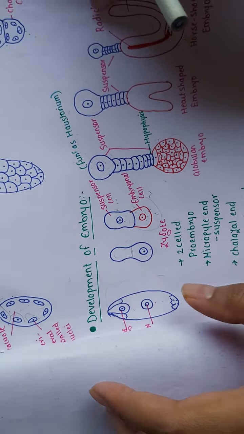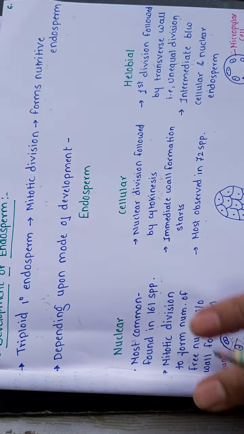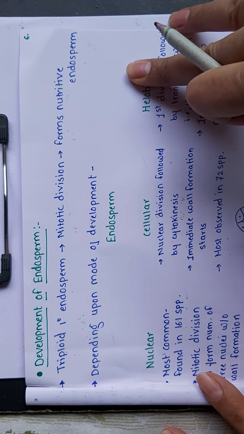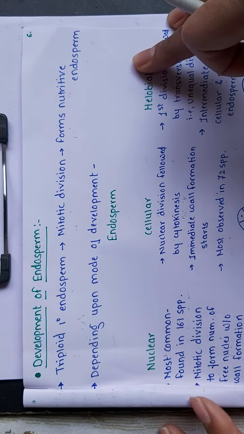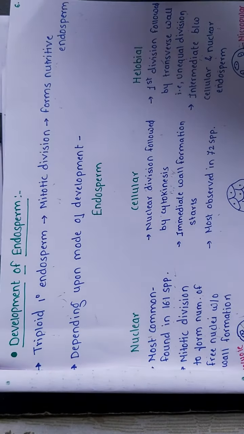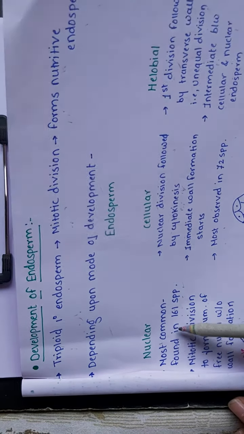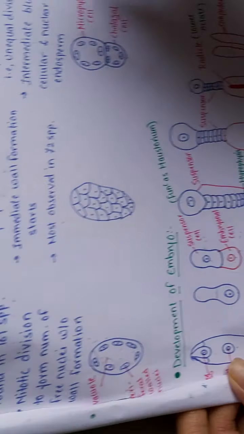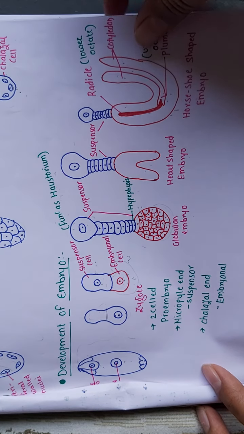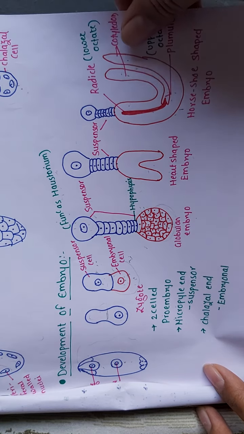the fusion of two male gametes with the secondary nucleus and the egg cell, that is syngamy and triple fusion. After that, the simultaneous development of endosperm and embryo. So we have seen the development of endosperm and the development of embryo. In the development of endosperm, we have done the modes of development: nuclear, cellular, and helobial. Then development of the embryo, this is the diagram, you can easily remember it, and if your concepts are clear, then you can easily write the explanation for the same, right?